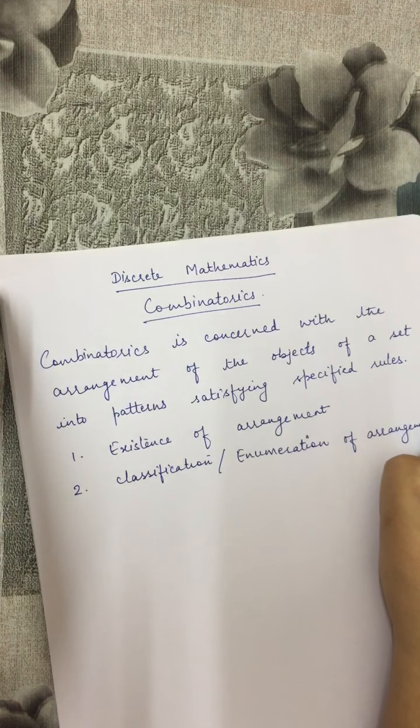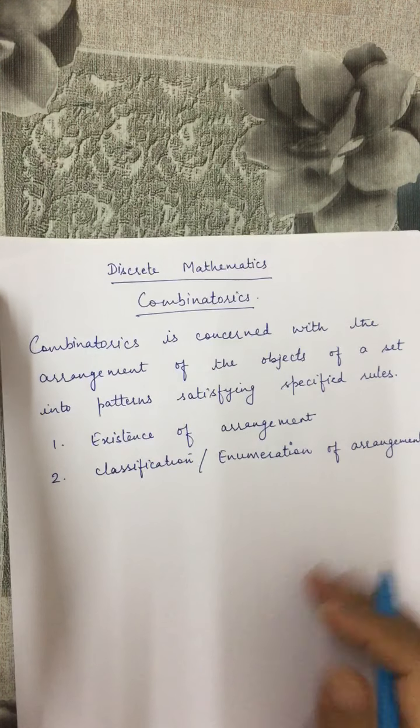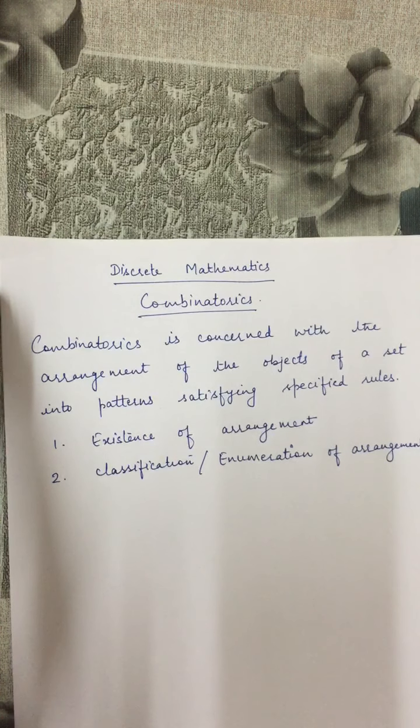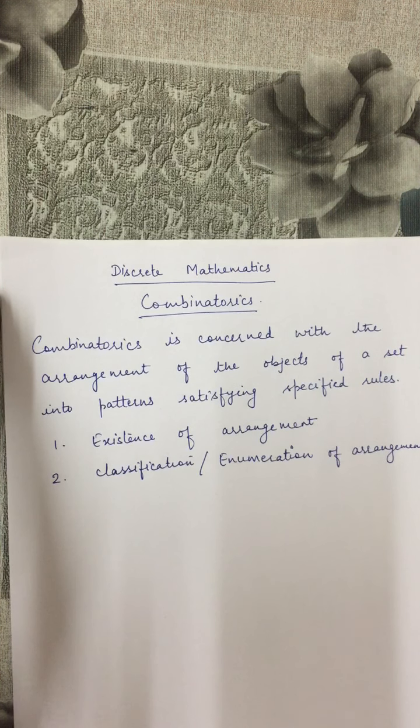So firstly, existence. First of all, we talk about existence of arrangement. If one wants to arrange the objects of a set so that it satisfies some given conditions, some specific rules, then it is not always possible. Such an arrangement does not always exist.